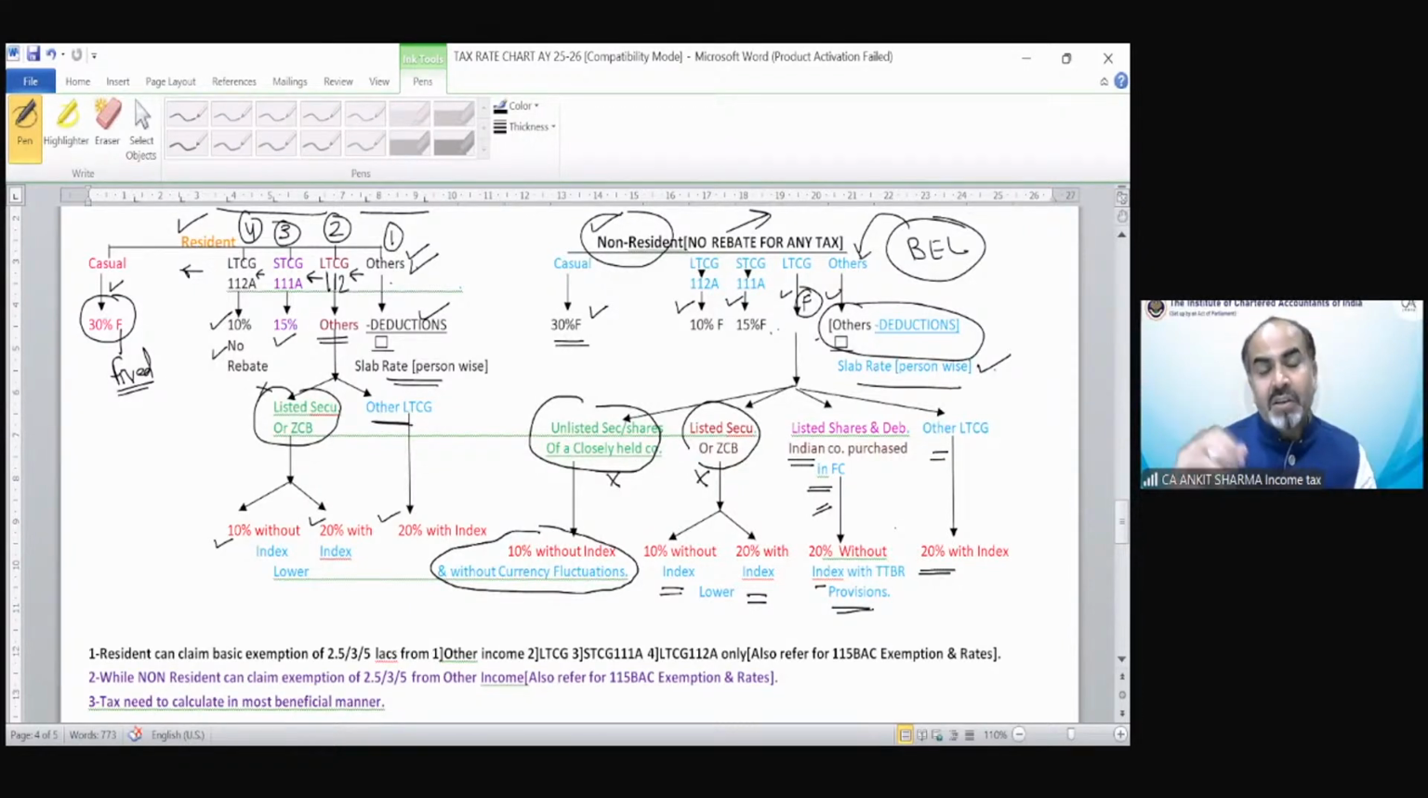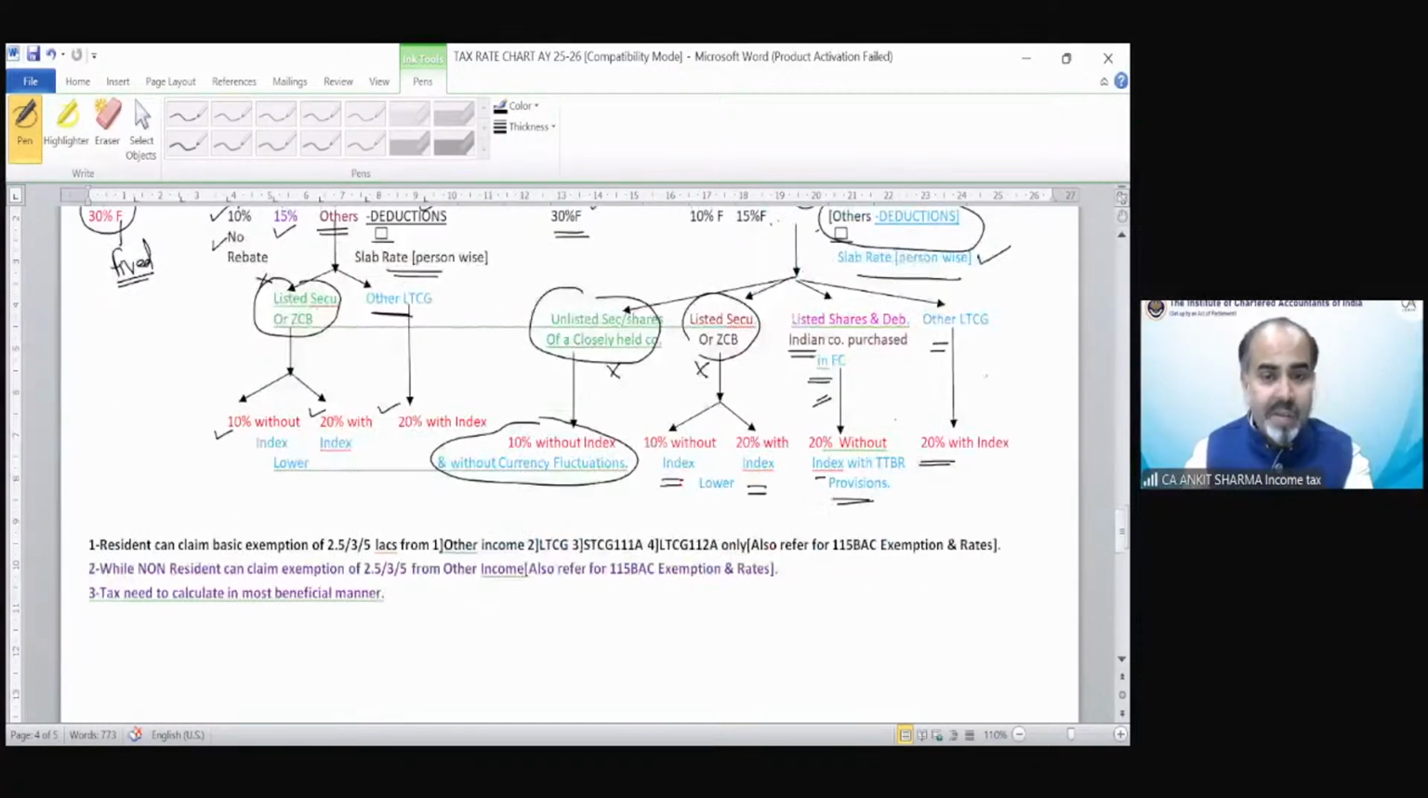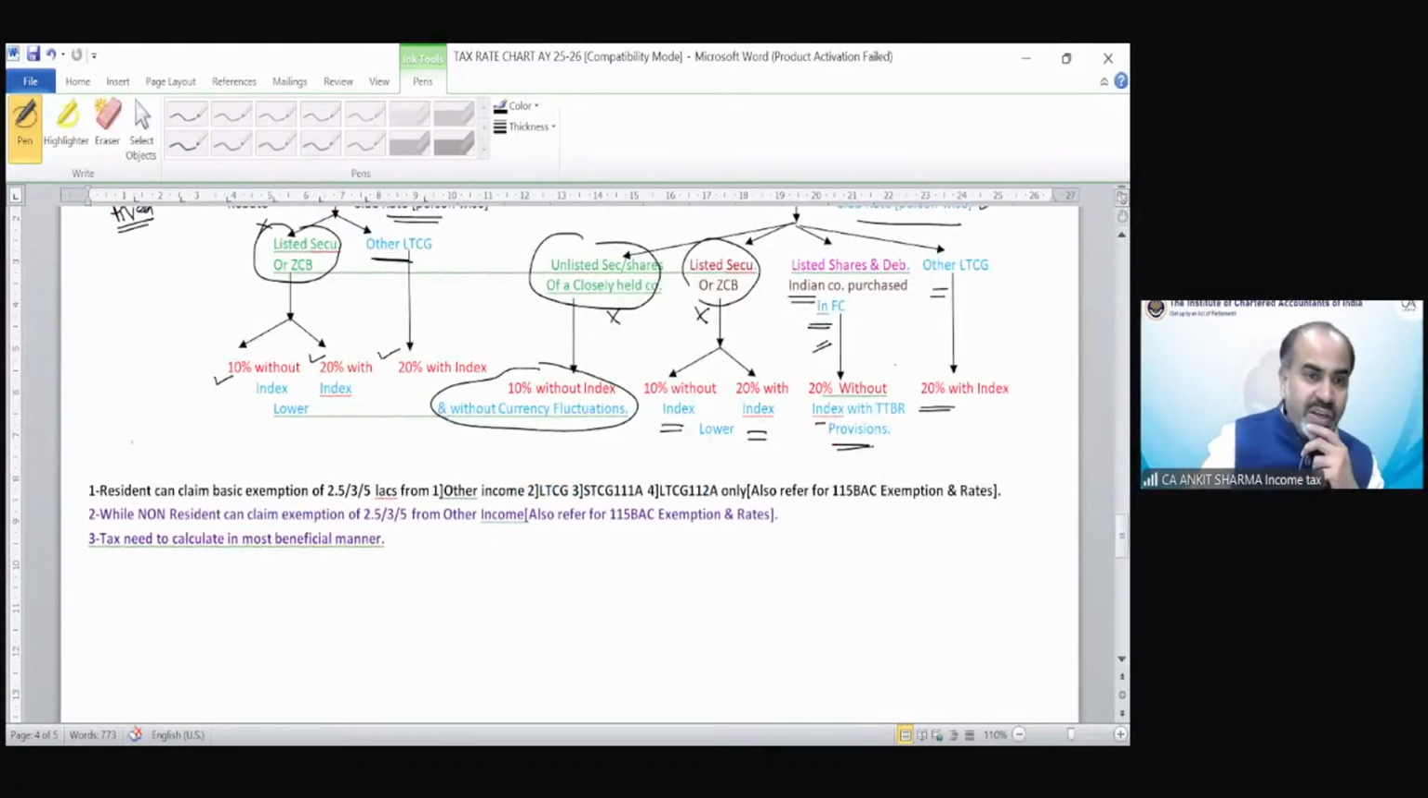And the rate is whatever is written over here has come from the above diagram. Again, the clarification is there. Resident can claim the basic exemption of 2.5, 3 or 5 lakh from other income first, then long term, then short term, then long term 112A only. Non-resident can claim exemption of 2.5 lakh from other income only. Tax needs to be calculated in the most beneficial manner.